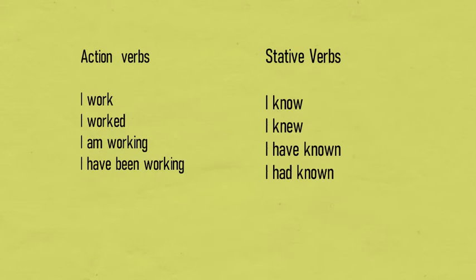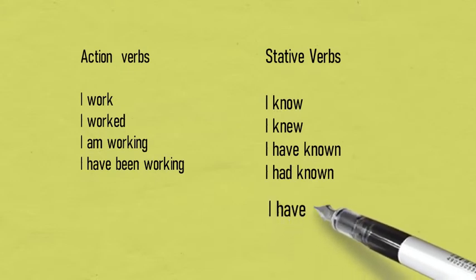Now you have to keep in mind that most verbs in English are dynamic verbs, and we can use them in all the tenses. That means we can use them in the simple tenses, in the continuous tenses, or in the perfect tenses. So I can give you an example. I work, I worked, I'm working, I was working, I have been working. So you can see that we are using it in all types of tenses.